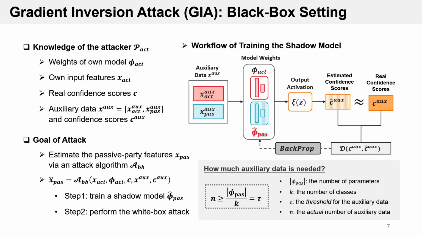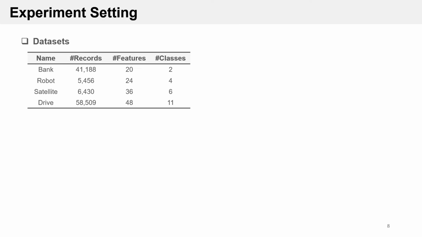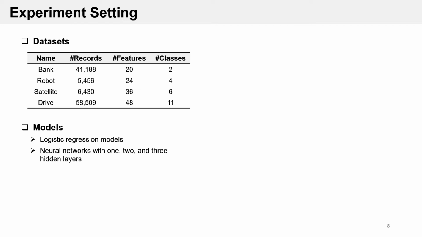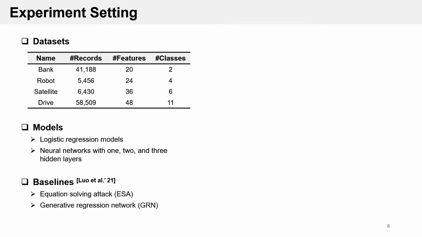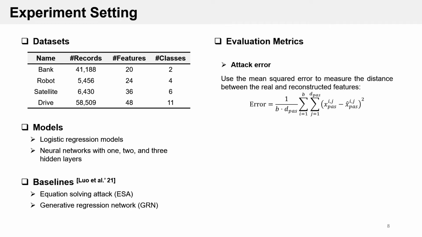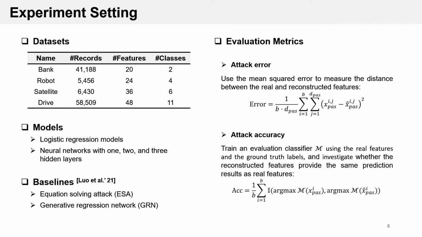performance. We conduct our attack on 4 open-source datasets and compare the attack results against logistic regression models and multilayer neural networks. We respectively use the attacks proposed by Luo et al. as the baselines. We adopt two metrics to evaluate the attack performance. For the attack error, we use the averaged mean squared error to measure the difference between the real and reconstructed features. For the attack accuracy, we train an evaluation classifier and investigate whether the reconstructed features can provide the same prediction results as real features.